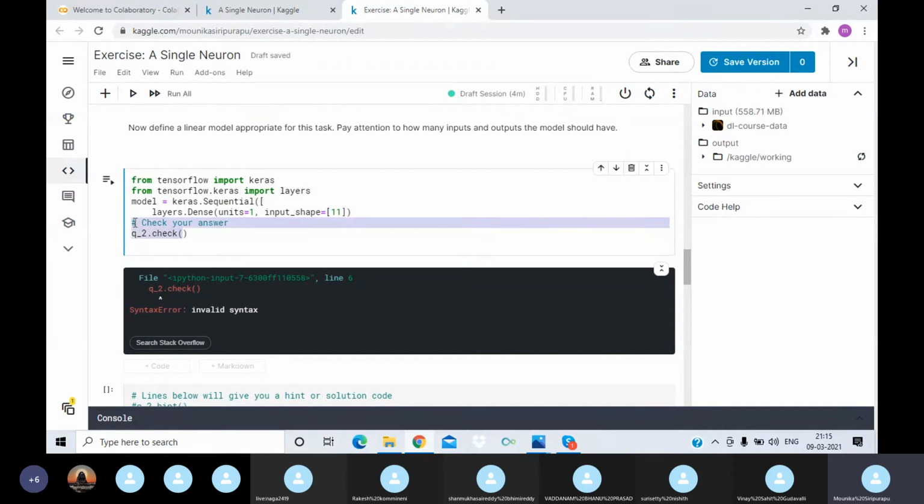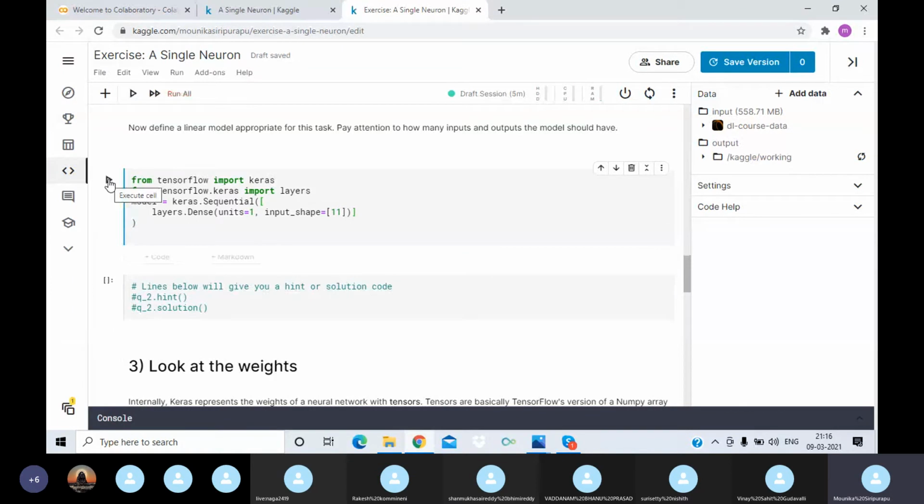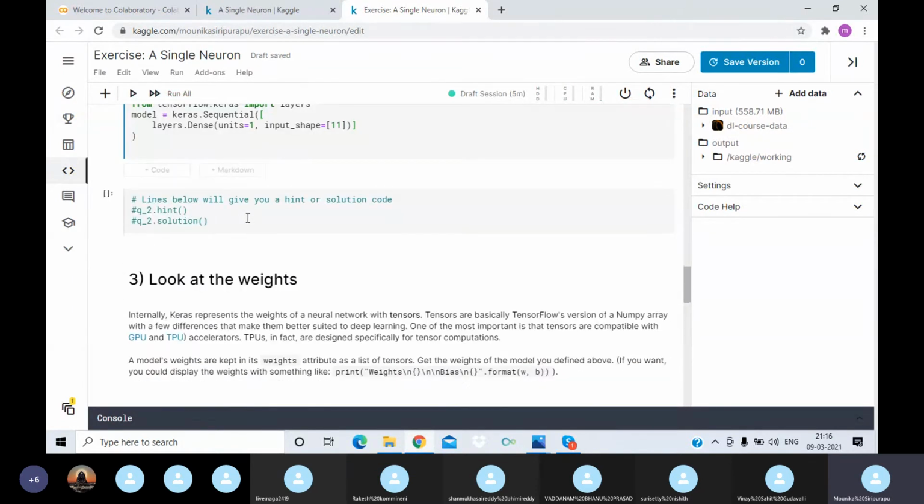After constructing the model, we run the cell. Okay, this cell is executed so that the model is created.